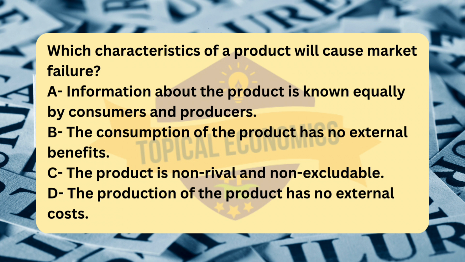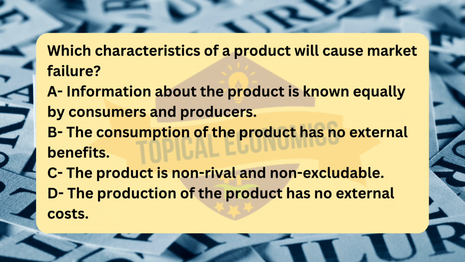Next, option B. The consumption of the product has no external benefits. If a product has no external benefits, it simply means it is a private good with no positive externalities. This does not inherently cause market failure. In fact, markets can often function efficiently for private goods, those with no externalities, since producers and consumers both bear the costs and benefits. Market failure usually arises when there are externalities, either positive or negative, but the absence of external benefits does not cause failure.